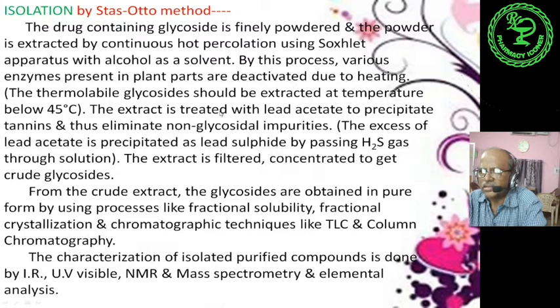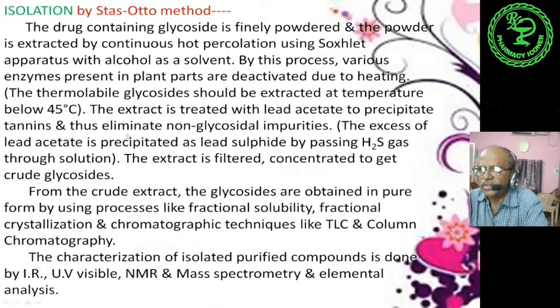Now the extract is treated with lead acetate to precipitate tannins, because our motto is to isolate the glycosidal part, and we don't want tannins to interfere with the process. Thus non-glycosidal impurities are eliminated, including any other secondary metabolites present as impurities.